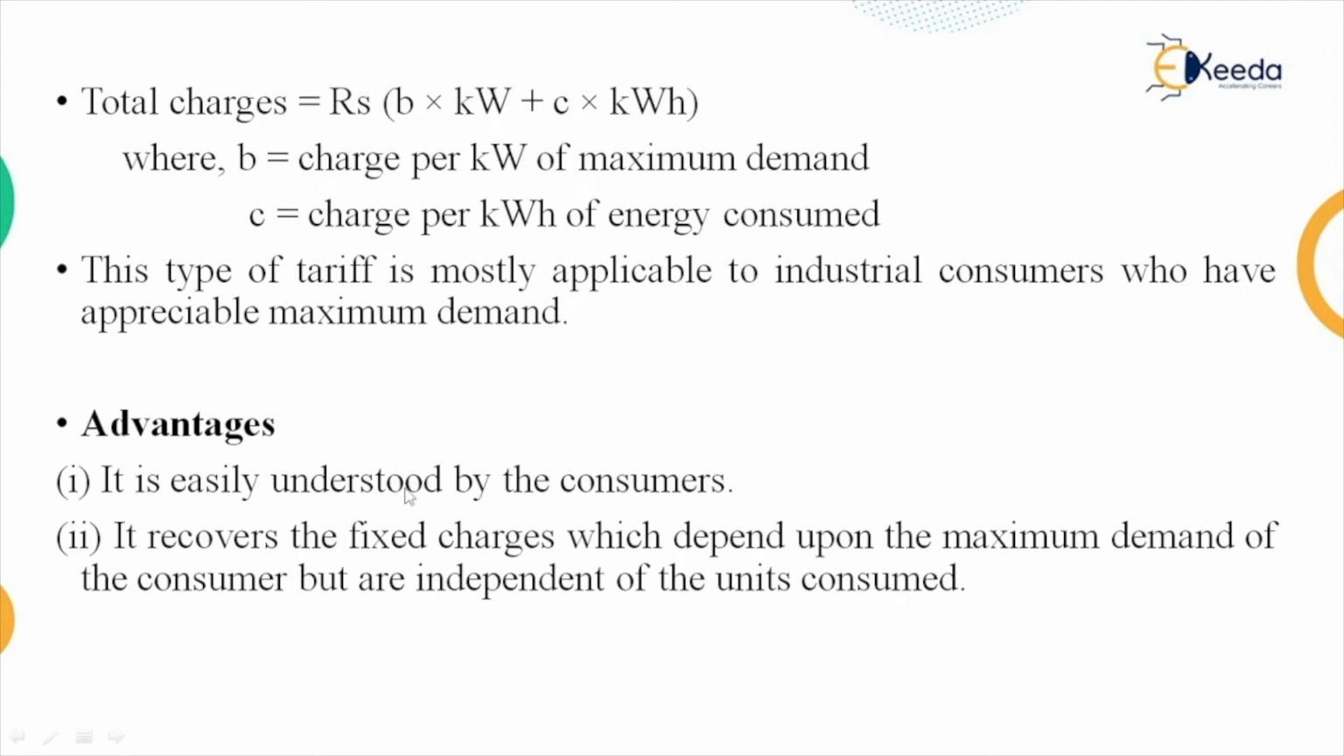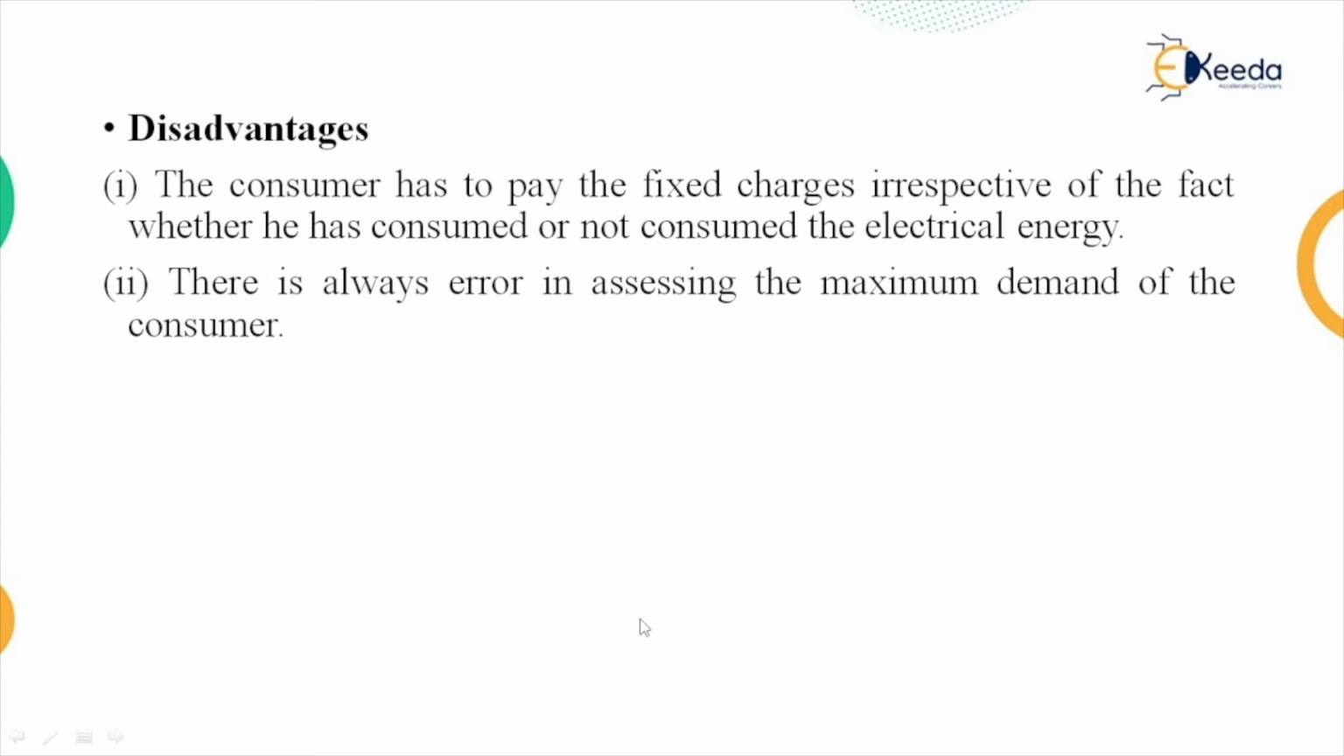Advantages: it is easily understood by the consumer, that is, which are the fixed charges and which are the running charges. It recovers the fixed charges which depend upon the maximum demand of the consumer but are independent of units consumed. Disadvantage: the consumer has to pay the fixed charges irrespective of whether he has consumed or not consumed the electrical energy. Fixed charges are fixed whether your meter is on or off, whether your load is on or off. Fixed charges are constant for the particular month.